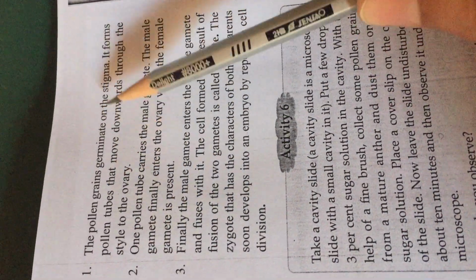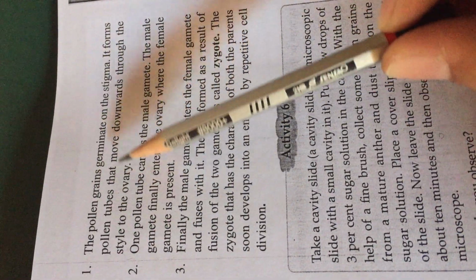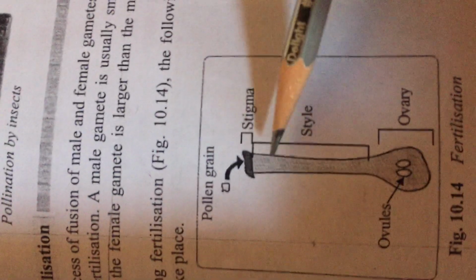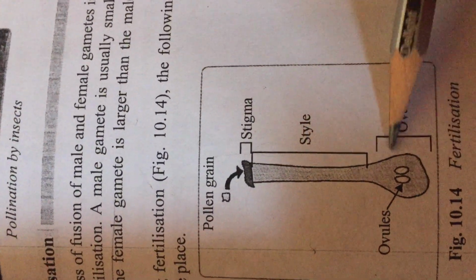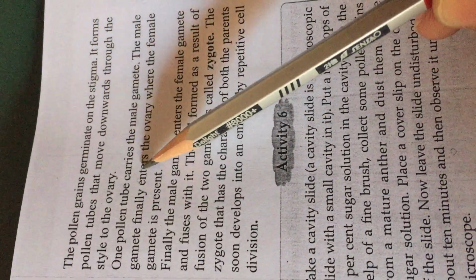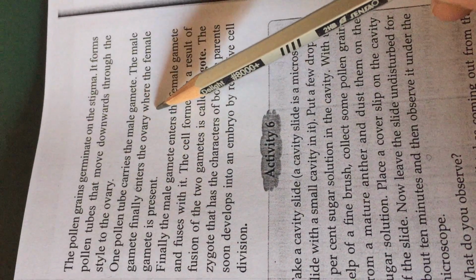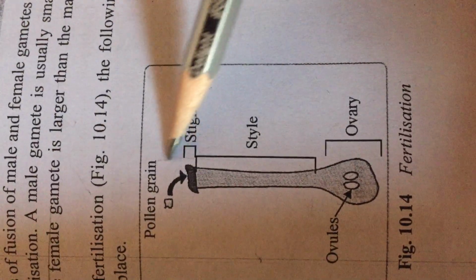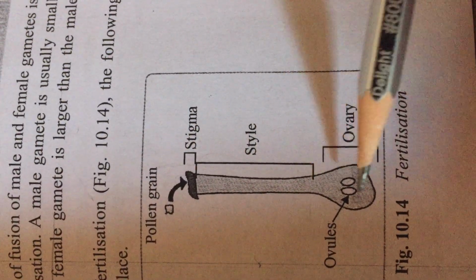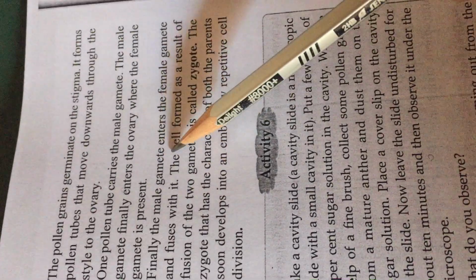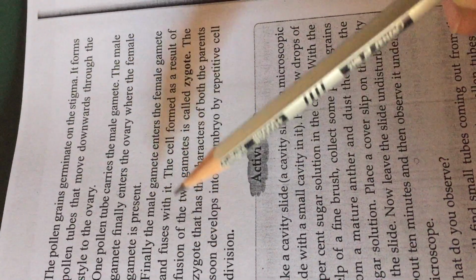The pollen grains germinate on the stigma. It forms a pollen tube that moves downward through the style to the ovary. One pollen tube carries the male gamete. The male gamete finally enters the ovary where the female gamete is present. Where the ovules, that are the female gametes, are present. Finally, the male gamete enters the female gamete and fuses with it.